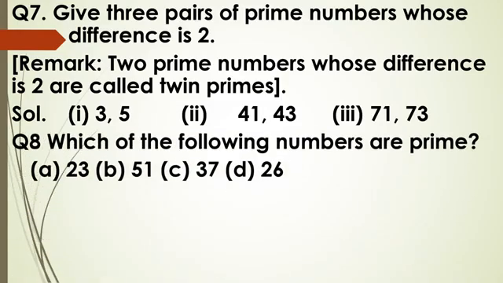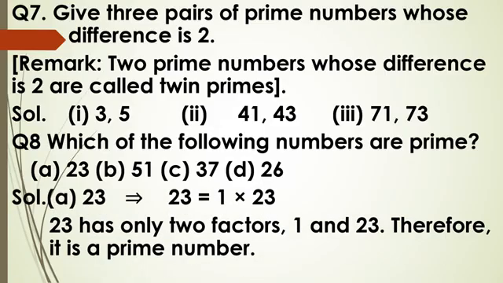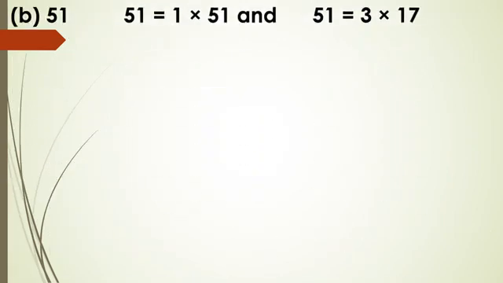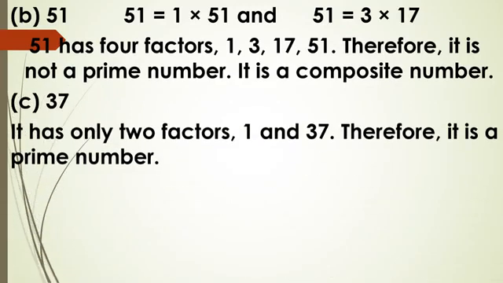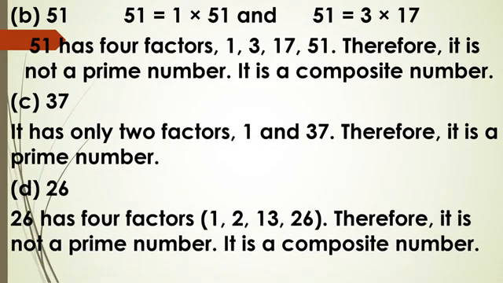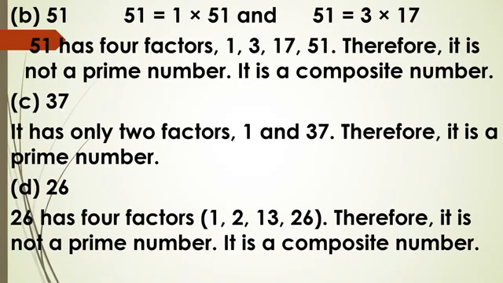Which of the following numbers are prime? How will you check? You will make the factors. If the factors are only 1 and the number itself, then that is a prime number. Otherwise it is a composite number. I have solved it. Check your answers from here. 23 and 37, these two numbers are prime numbers. 51 and 26, these are composite numbers.